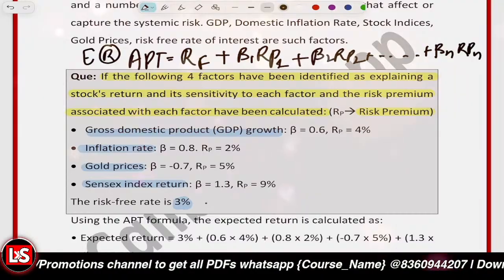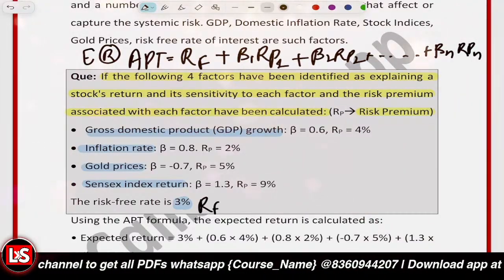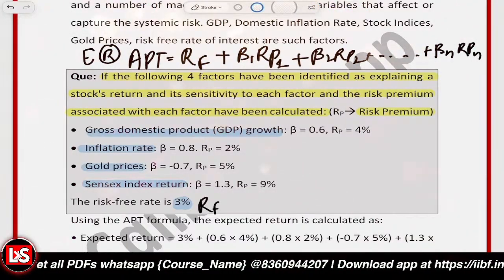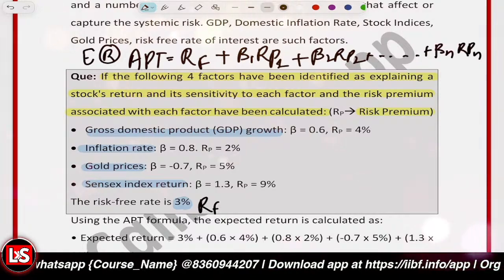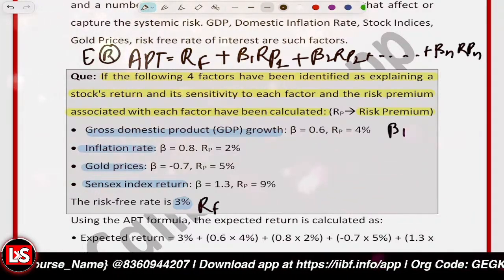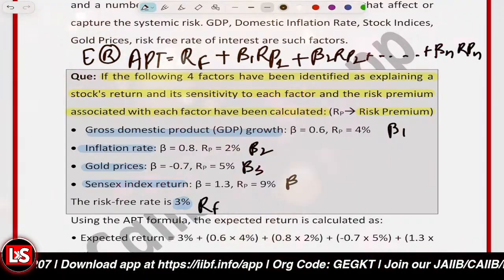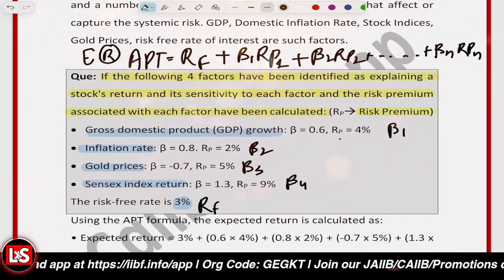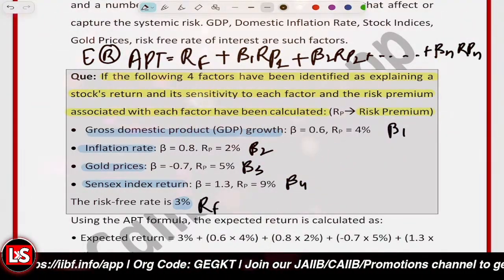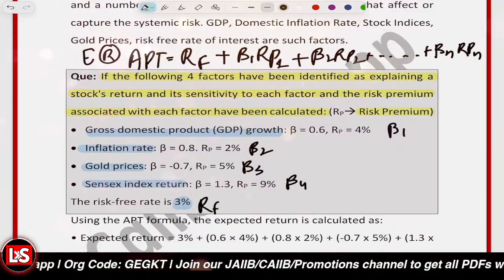So here we are provided with RF, and with beta 1, beta 2, beta 3, and beta 4. Also the risk premiums RP1, RP2, RP3, and RP4 are given. So we can simply calculate.